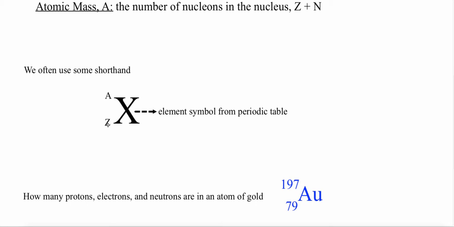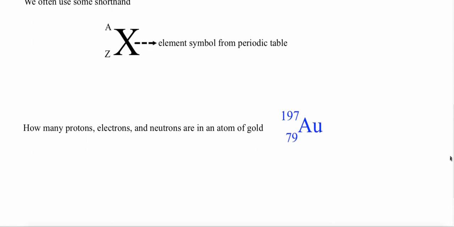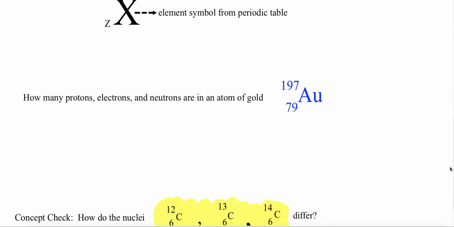Now, there aren't any neutrons written, but we know how to find the neutrons by taking my atomic mass and subtracting the amount of protons, which will give me my amount of neutrons. So let's try this example here. It says, how many protons, electrons, and neutrons are in an atom of gold? Well, we know my atomic mass is equal to my amount of protons plus the amount of neutrons. So in other words, my neutrons is equal to my atomic mass minus the amount of protons.